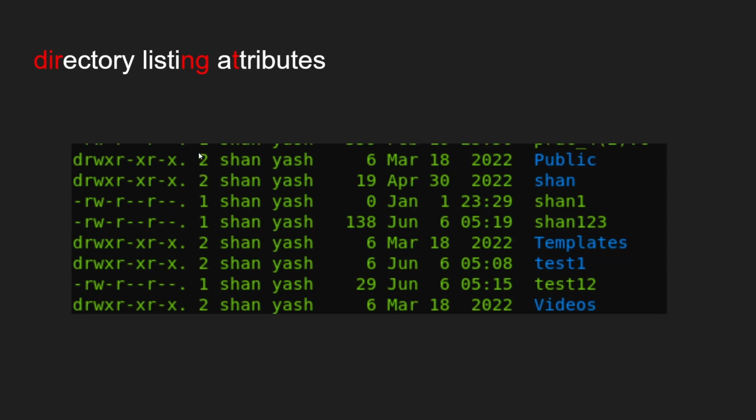So yeah, you can see this represents how many links have been connected. This is the owner, which is my name Shan. This is the group owner name. This represents the file size in bytes. This is the month, date, and the year, and this is the name of my file in my directory. So let's move on to my Linux terminal and let me show you something there.